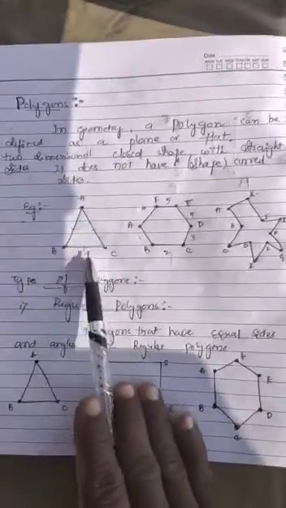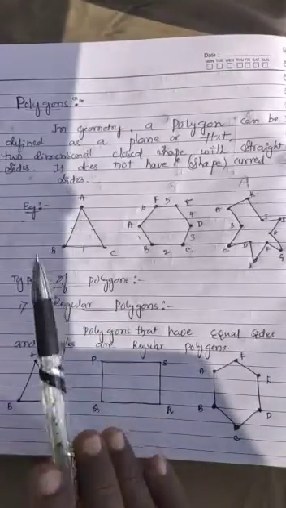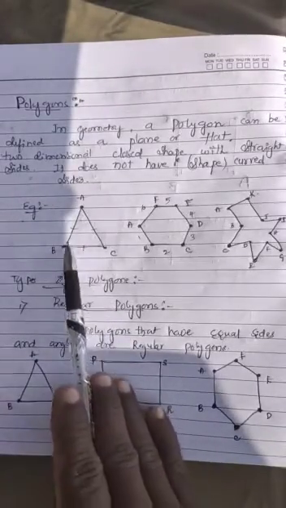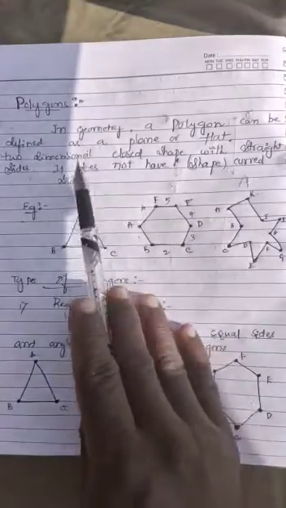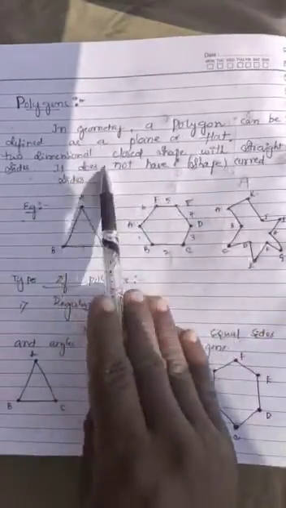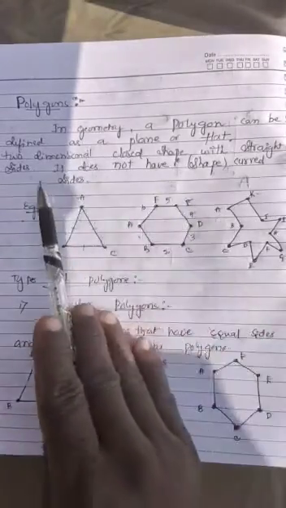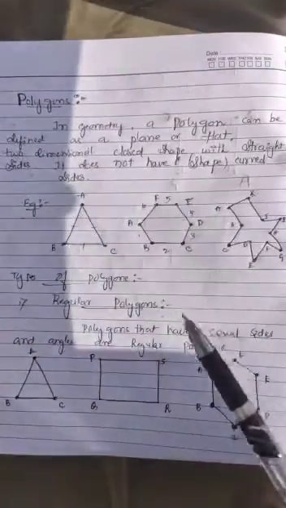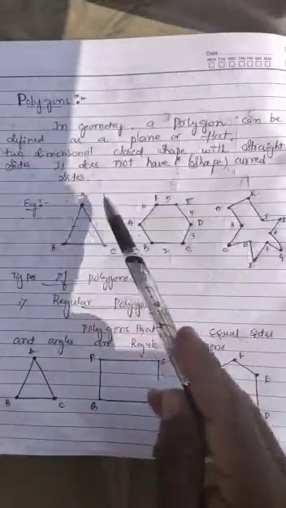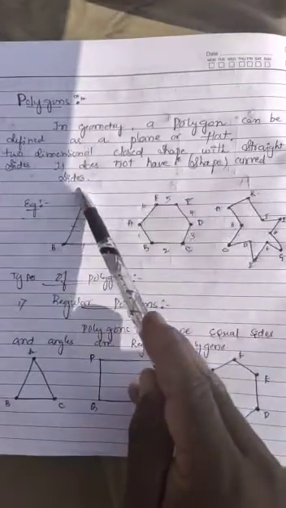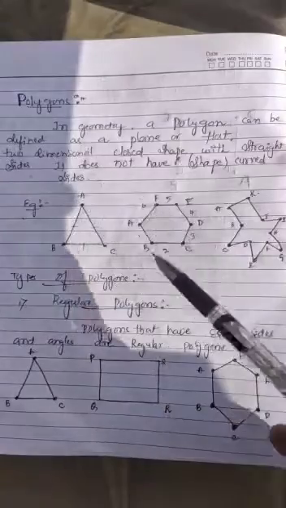This is length and this is breadth, so it is a two-dimensional figure. A polygon is a plane or flat two-dimensional closed shape with straight sides. It does not have curved sides, right?